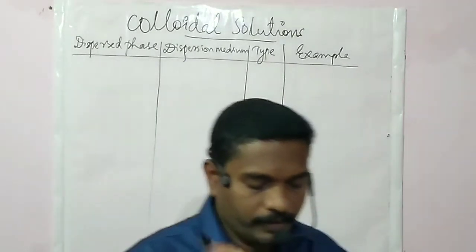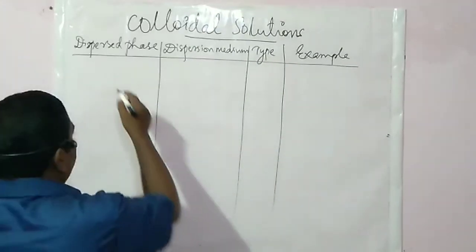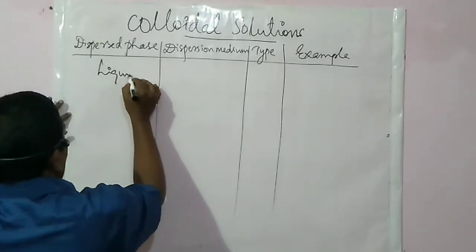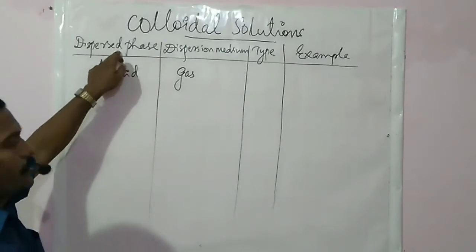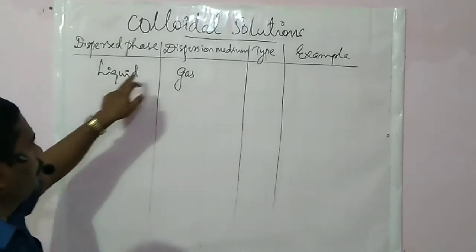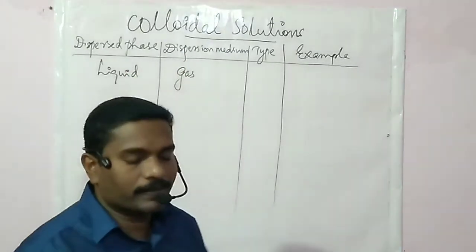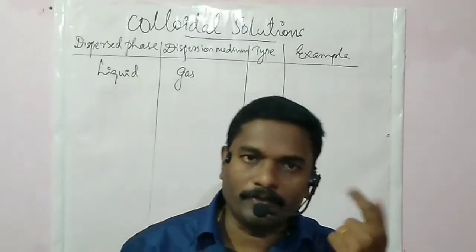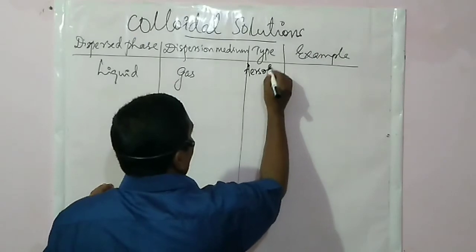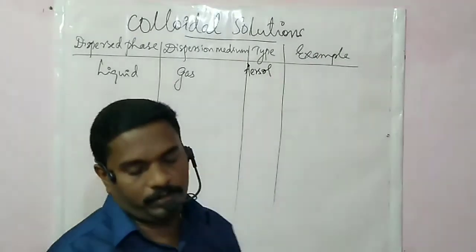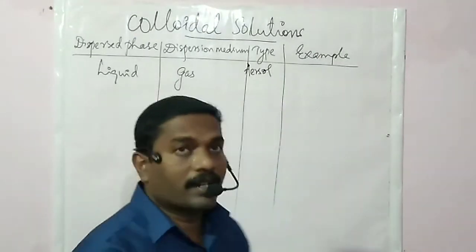First one, phase liquid, medium gas. That is, if the dispersed phase is liquid and the dispersion medium is gas, we call the type of colloidal solution an aerosol. Example, fog, clouds, etc.